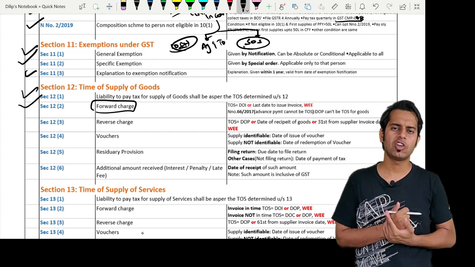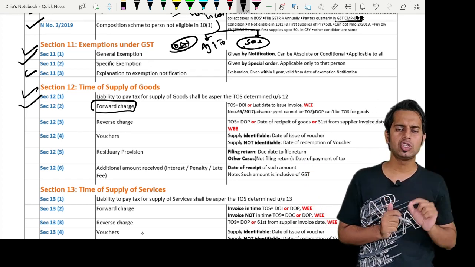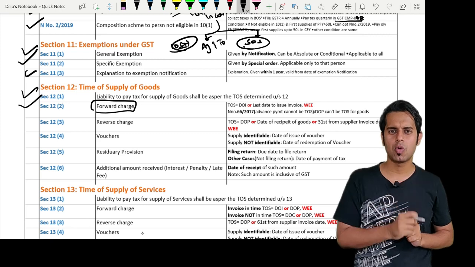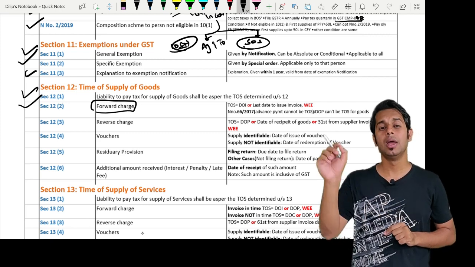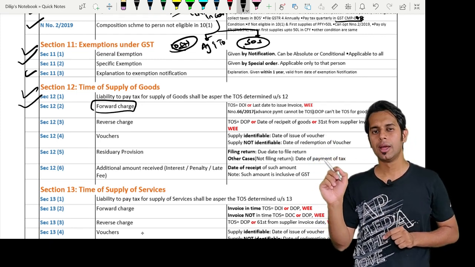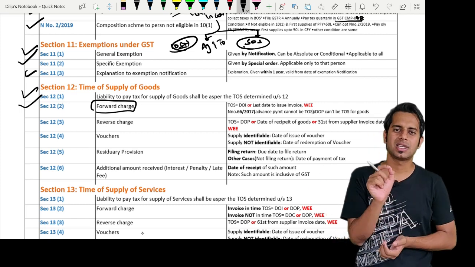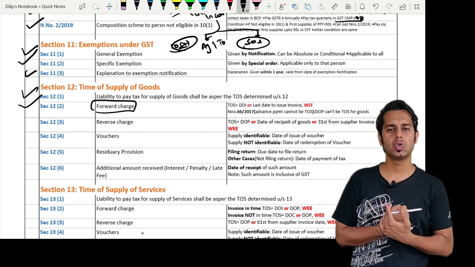Sir, what is this date of payment? Sir, date of payment is date on which you are making an entry in your books of accounts that payment is received, or date on which the amount is getting credited to the bank account, whichever is earlier. Sir, what is the last day to issue invoice, sir?